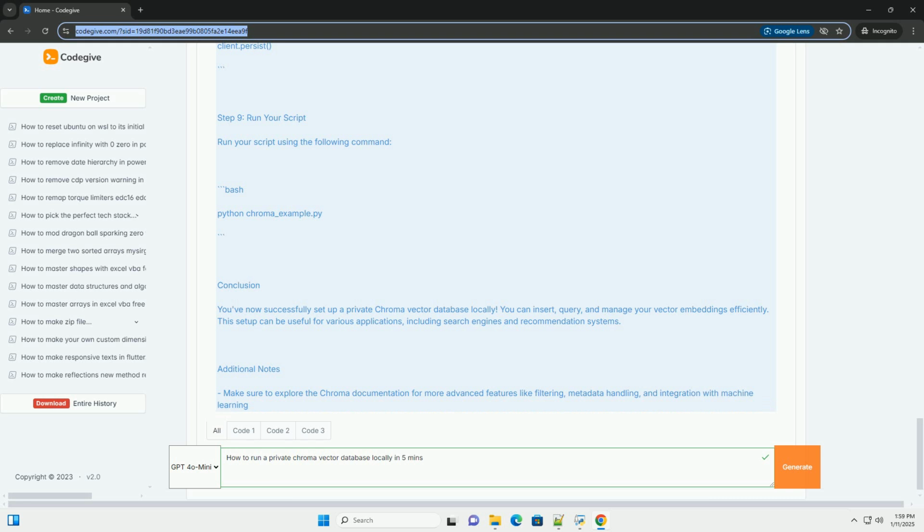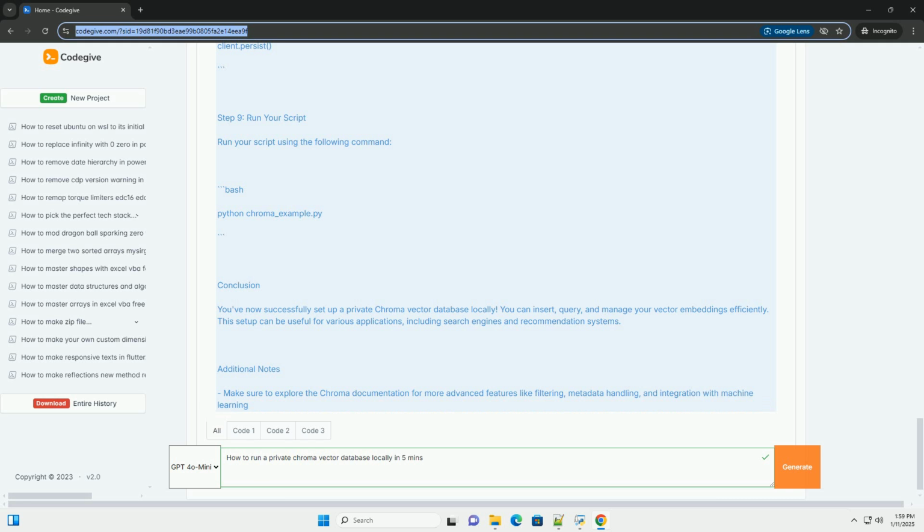Additional notes: make sure to explore the Chroma documentation for more advanced features like filtering, metadata handling, and integration with machine learning libraries. For production use, consider securing your database and managing the data lifecycle appropriately. That's it. You should now have a functioning Chroma vector database running locally.